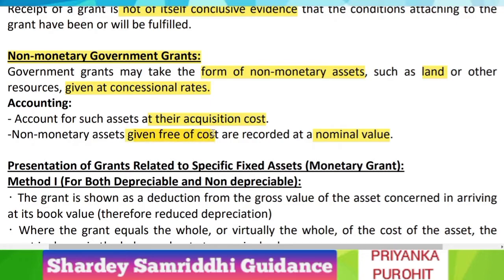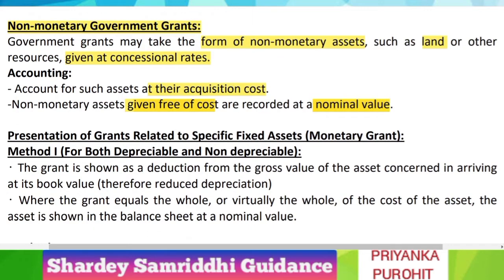Then at what price will you account it? You can record it at a nominal value, that is, for namesake value. This value can be 1 rupee or 10 rupees or 100 rupees, whichever you want to keep, but it must be recorded, because that asset must be shown in your books of account for better presentation of the P&L and the balance sheet.